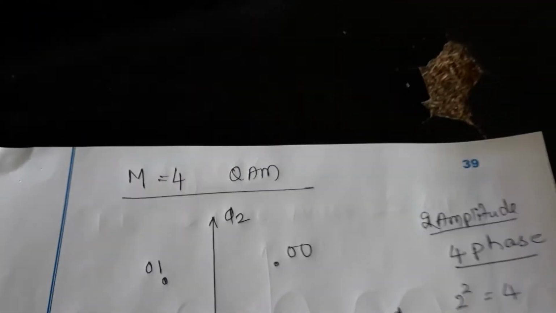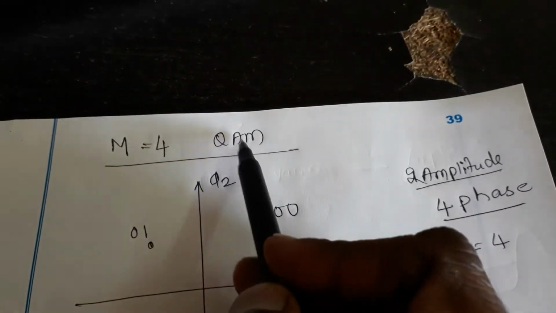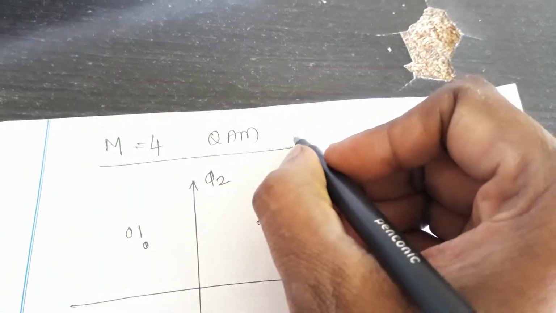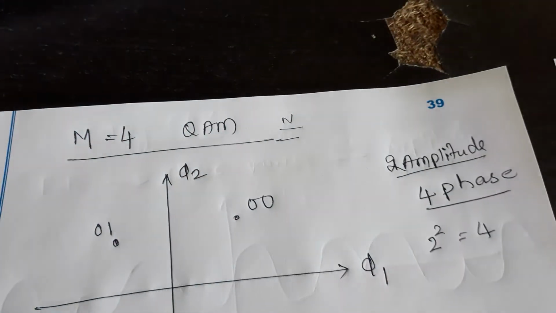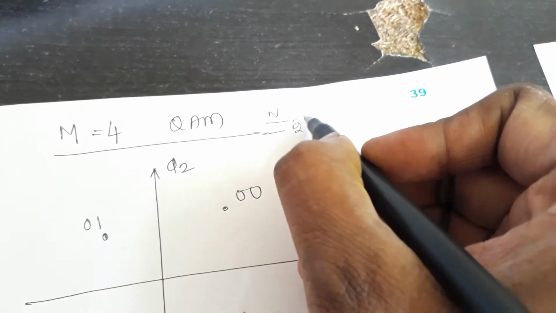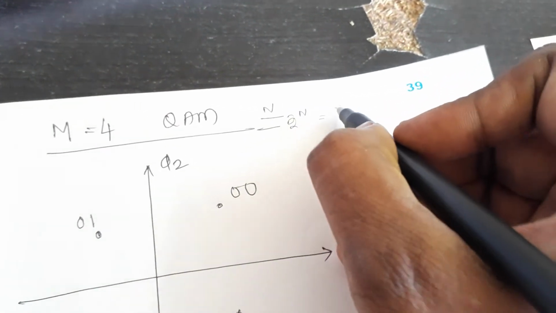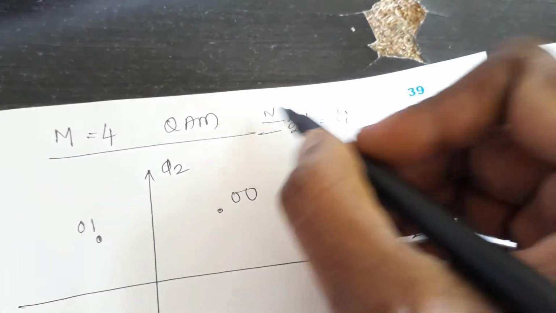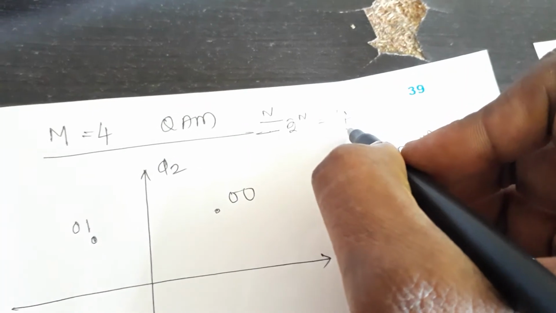Now let me go to the next part. For M equal to 4 QAM, I have drawn two lines, that is the n bits. So 2 to the power of n; n equal to 2 means the value is 4. 2 bits I am combining and I have 4 combinations.